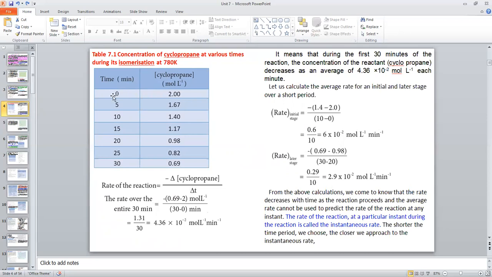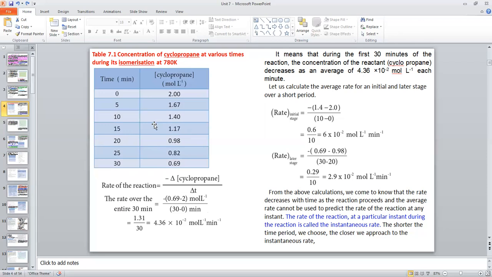You see, when time t is equal to 0, the concentration of cyclopropane is 2 moles per liter. That means the initial quantity is 2. After 5 minutes, the concentration decreases. How much? 1.67. After 10 minutes, the concentration is 1.40. After 15 minutes, 1.17. After 20 minutes, 0.98. After 25 minutes, 0.82. After 30 minutes, 0.69.